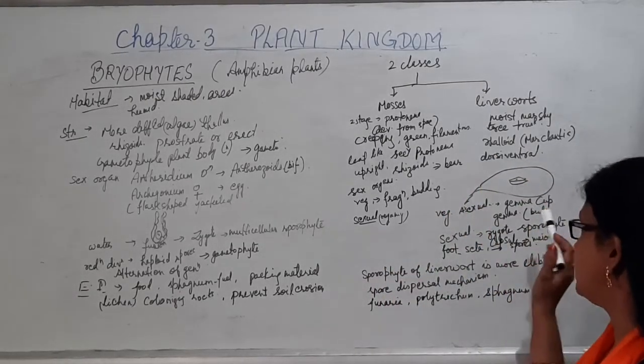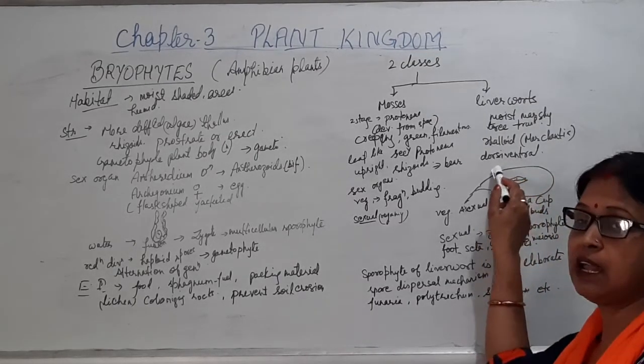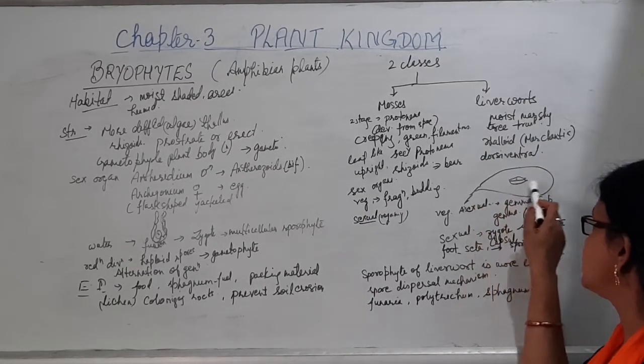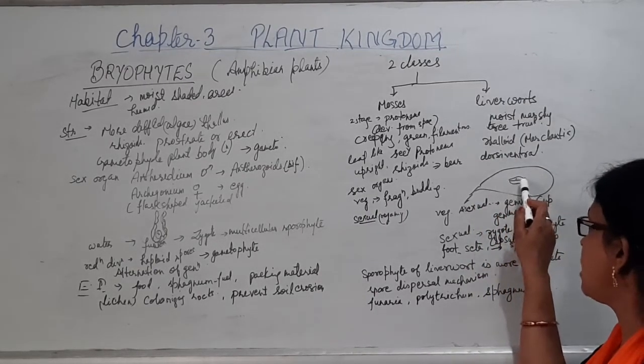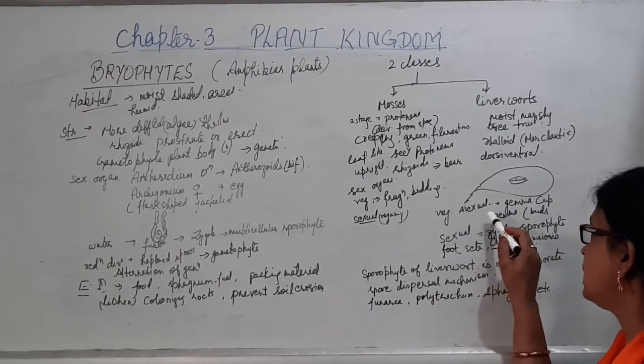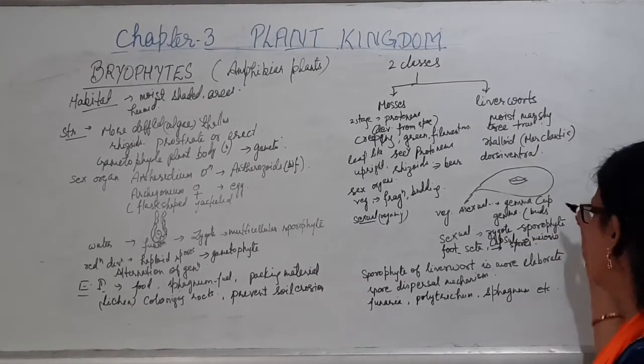In case of liverworts, one example is Marchantia, which is a thalloid structure, and it is dorsiventral. On this thallus, gemma cups are produced. So here vegetative reproduction takes place, as well as sexual reproduction, by special types of structures, or the gemmae.